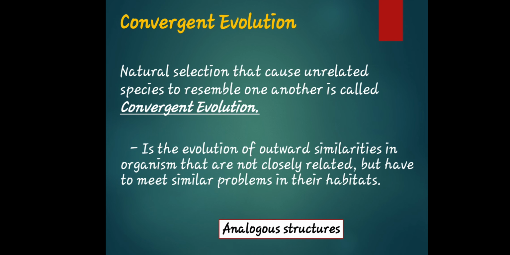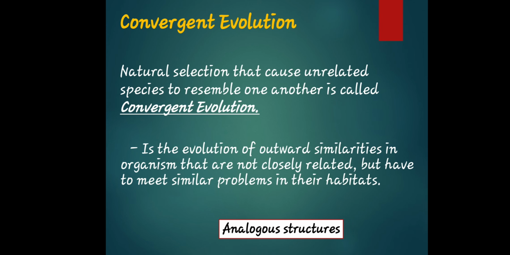Okay? So let's talk about convergent evolution. In natural selection, the cause of unrelated species to resemble one another is called convergent evolution. It is explained as outward similarities in organisms that are not closely related but have to meet similar problems in their habitat. Or it is the process whereby distantly related organisms independently evolve similar traits to adapt to similar necessity.